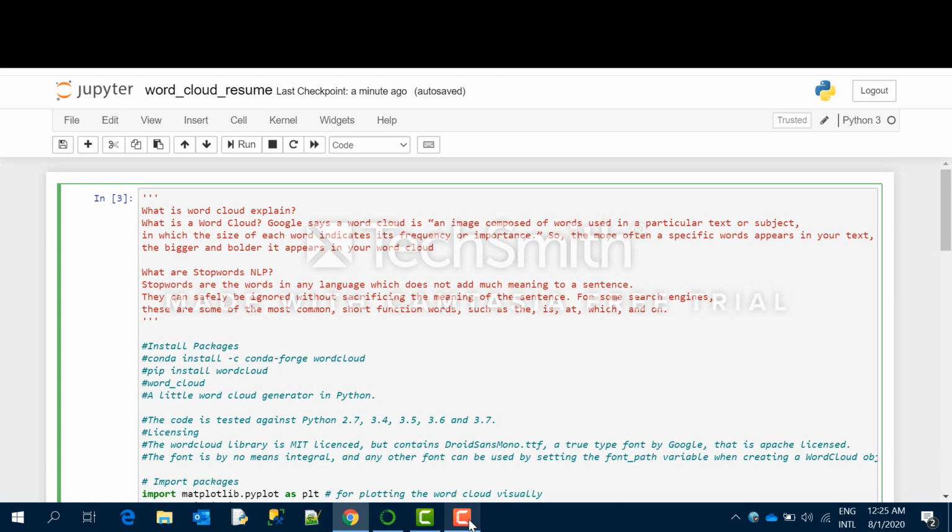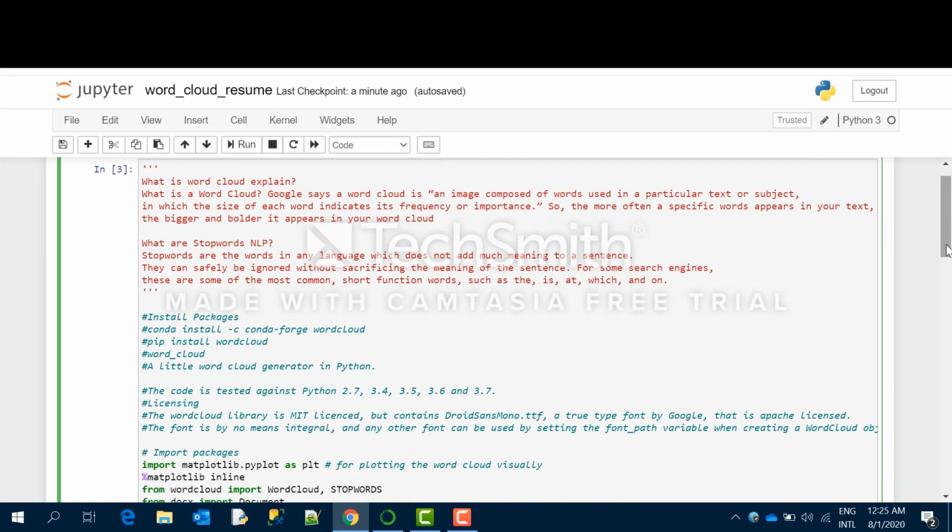They put your resume over there as an input, and a word cloud gets generated, and from the word cloud they can understand which are the most used technologies in your resume. They can understand your core area, and they can give you a call if there is a match in their requirement.